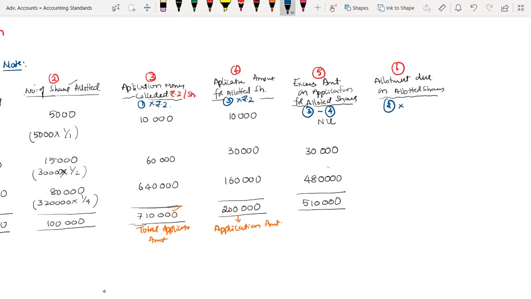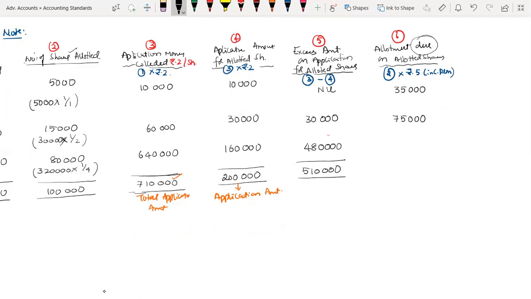Multiply by rupees 5, which is including premium. If you multiply 5,000 into rupees 5, how much is it? 35,000 I required. 15,000 into 5 is 75,000. 75,000 is the amount due.